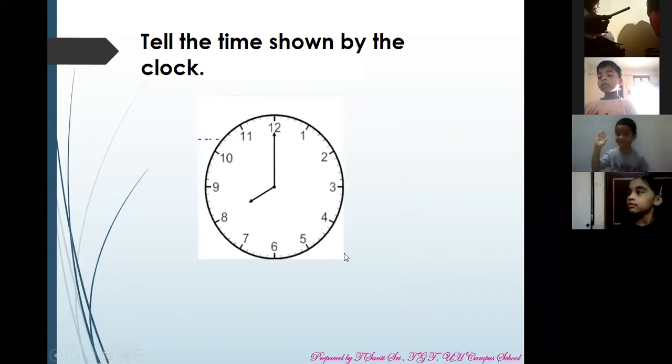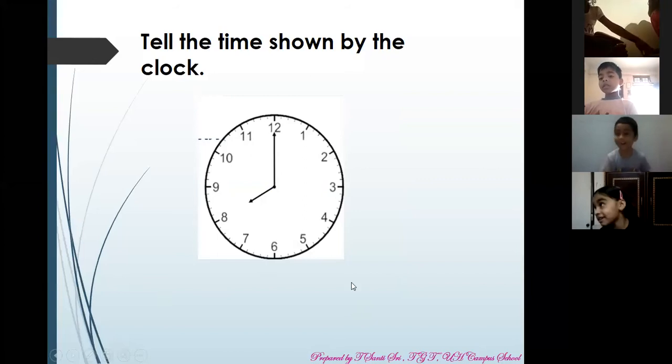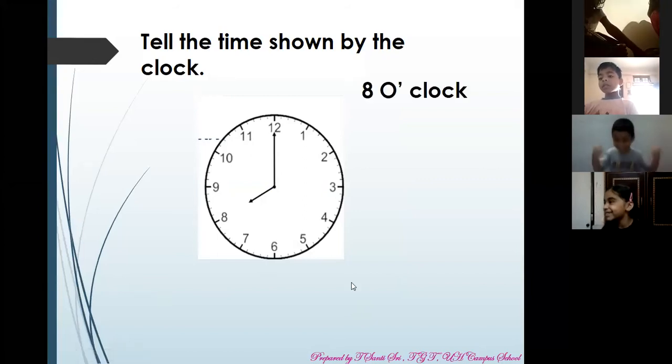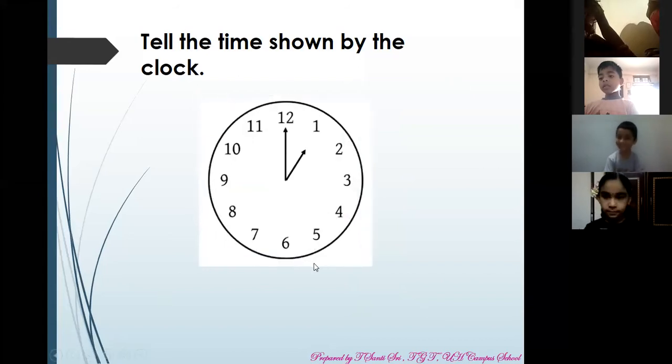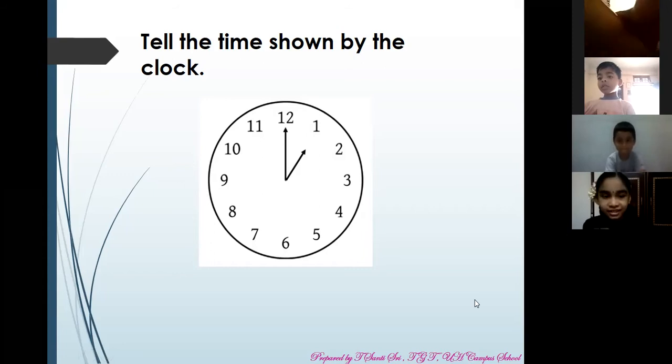Now tell the time shown by the clock. What is the time here? 8 o'clock. Very good. Harinya, tell the time shown by the clock here. Where is the short hand? Short hand is at which number? 1. The long hand is at which number? 12. So then what is the time? 10 o'clock. Very good.